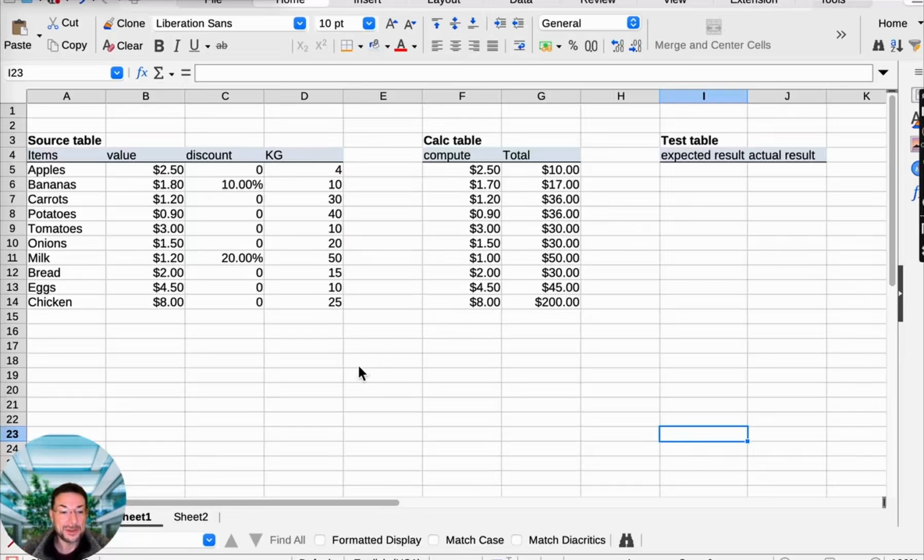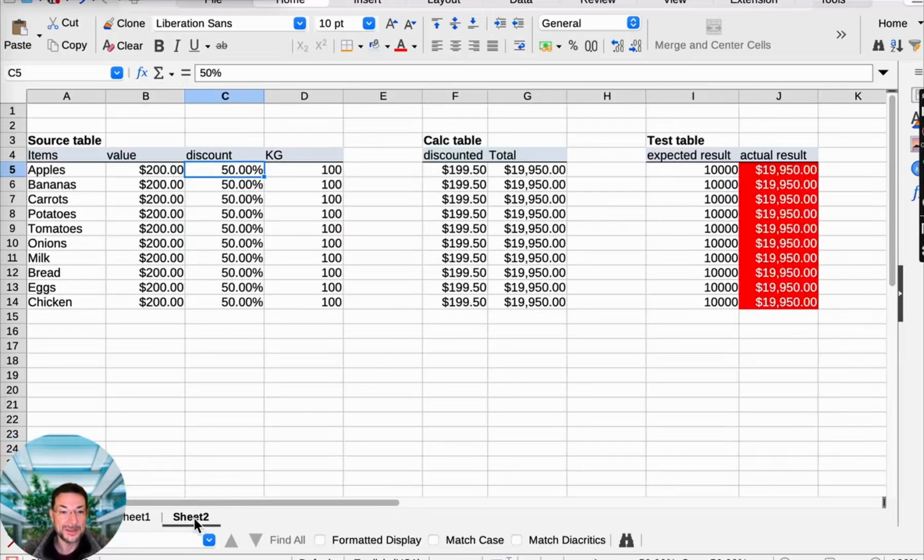Except that if we do a test on this, and so here's my test sheet, you can see this red coloration going on here. It looks very alarming. That's because we have used synthetic data to do the test, and we know what the result should be from the synthetic data. The synthetic data is sufficiently simple, so we can pre-calculate it. And when we put that in and we have our test table here, we can highlight in red using conditional formatting that there is a problem.